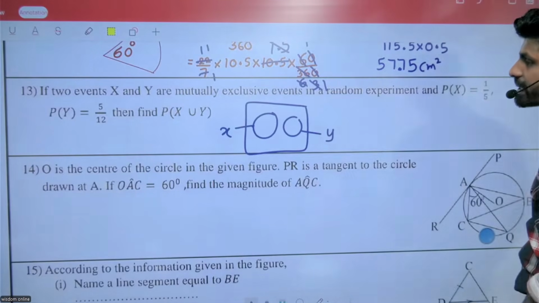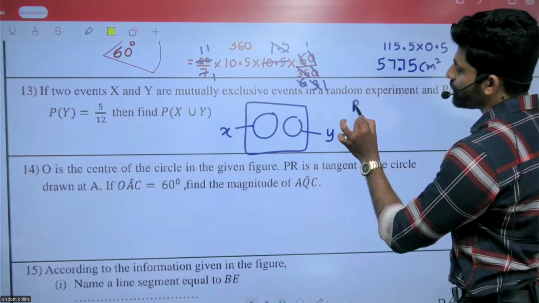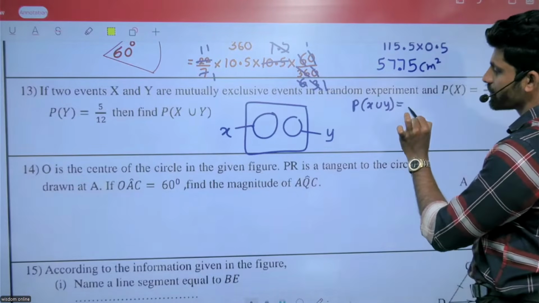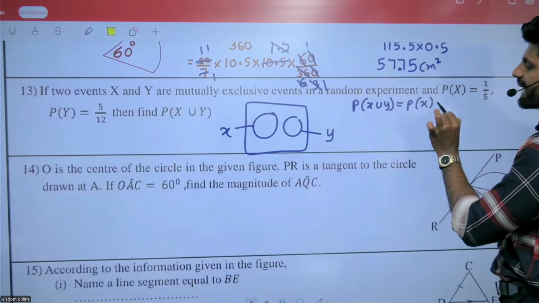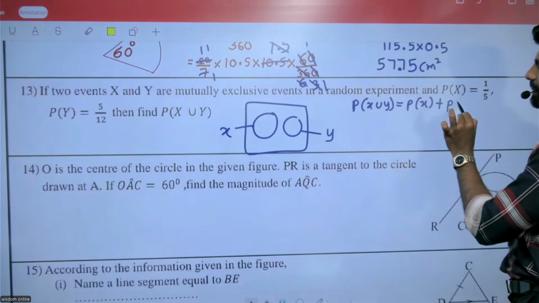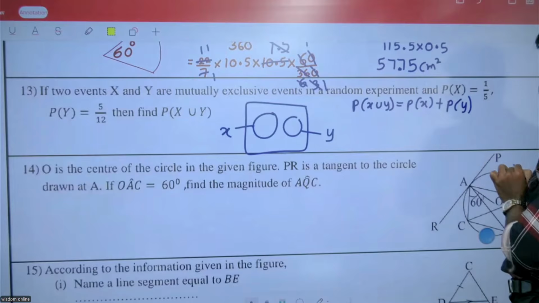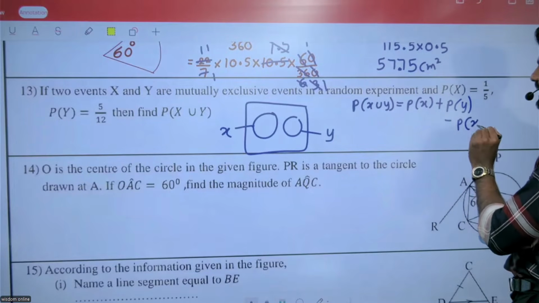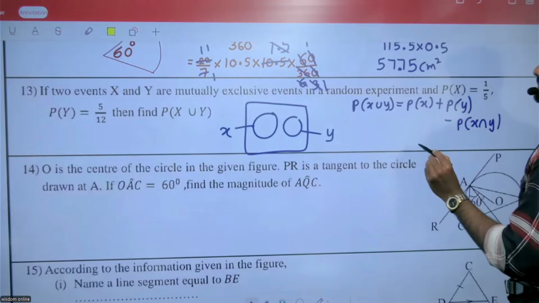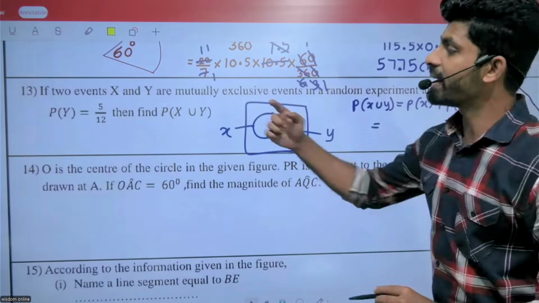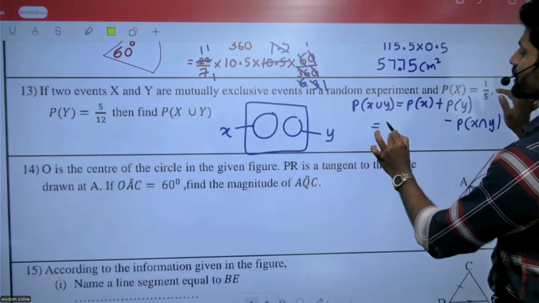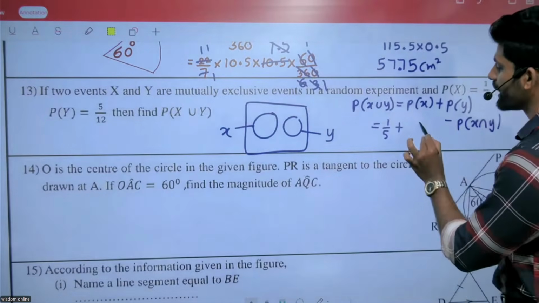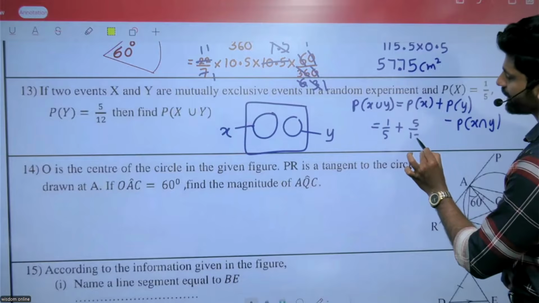We know the equation: P(X union Y) equals P(X) plus P(Y) minus P(X intersect Y). P(X) is 1 over 5 and P(Y) is 5 over 12.